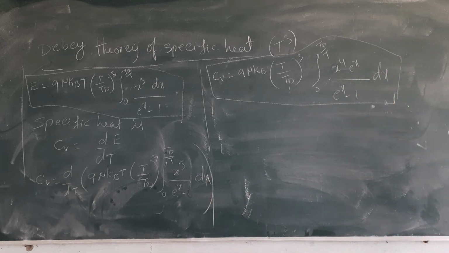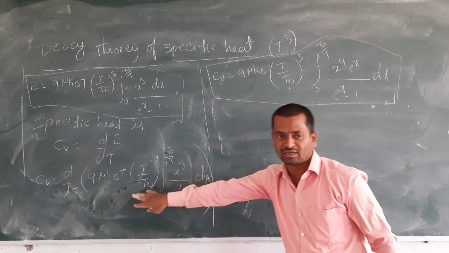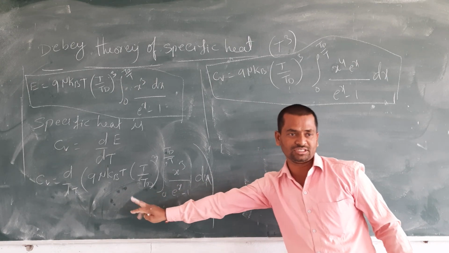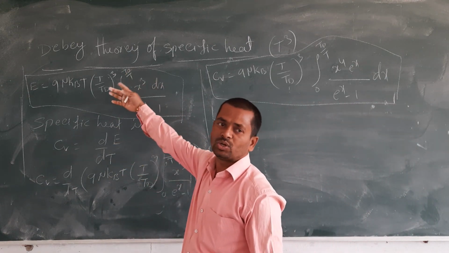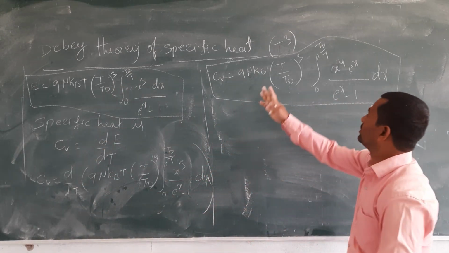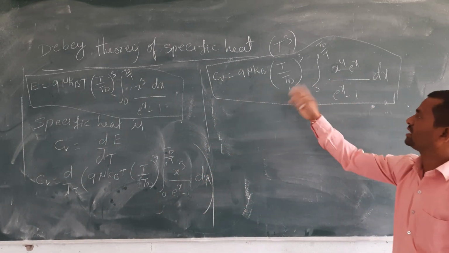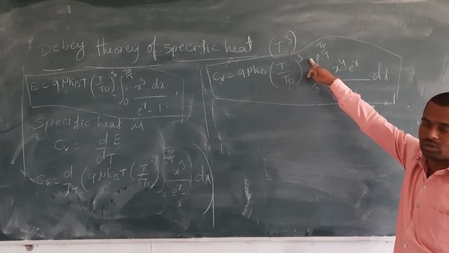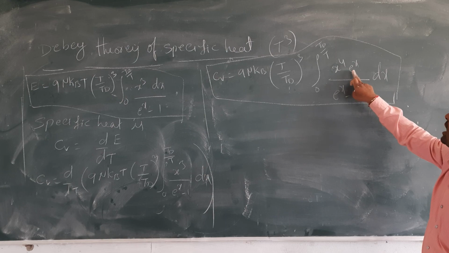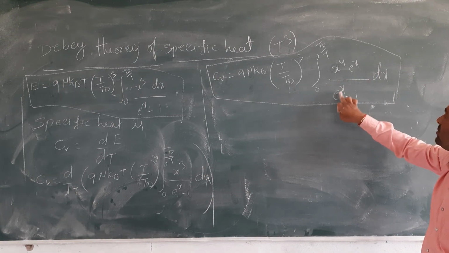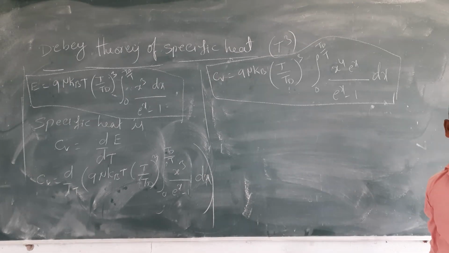This is the specific heat. After differentiating the total energy with respect to temperature, we get Cv equal to 9n kB, T by TD whole cube, integration 0 to TD by T of x power 4 e power x by e power x minus 1 dx.